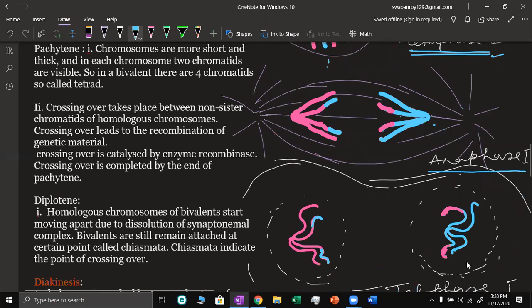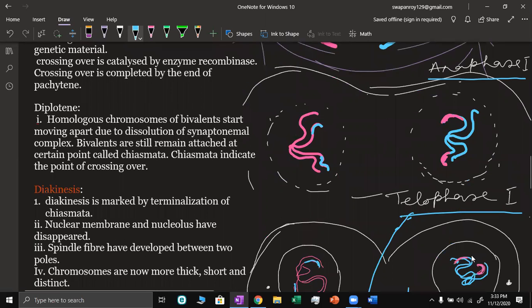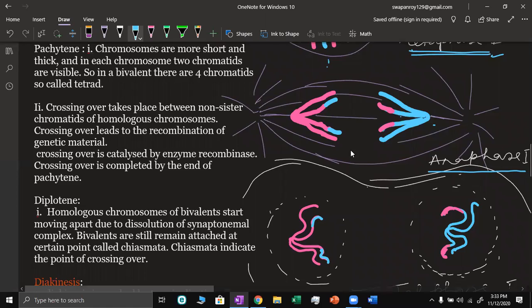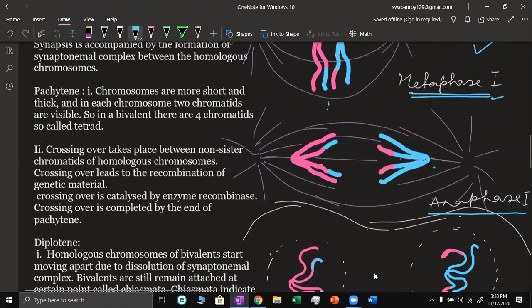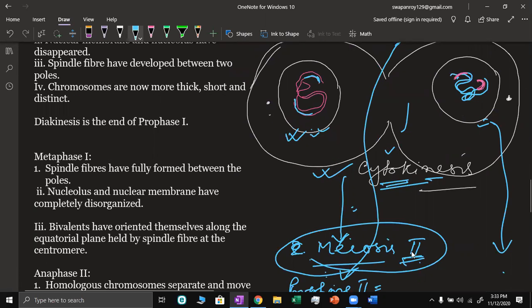One thing here in this case: mitosis, meiosis first and meiosis second. Meiosis second is a short process of cell division. It does not take a very long time.